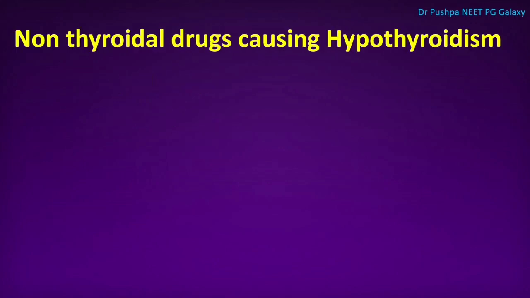What are the non-thyroidal drugs that cause hypothyroidism? We have lithium. This lithium also inhibits the release of T3 and T4.